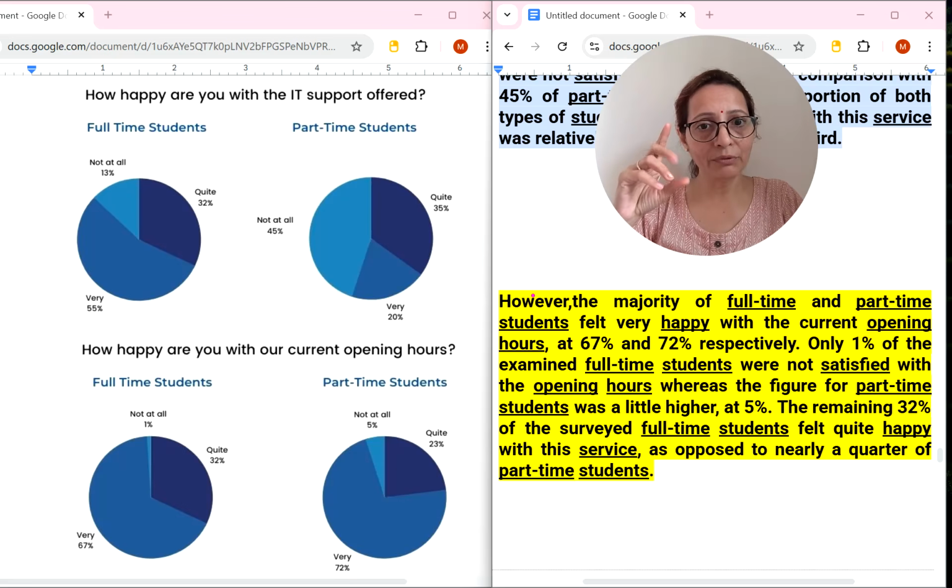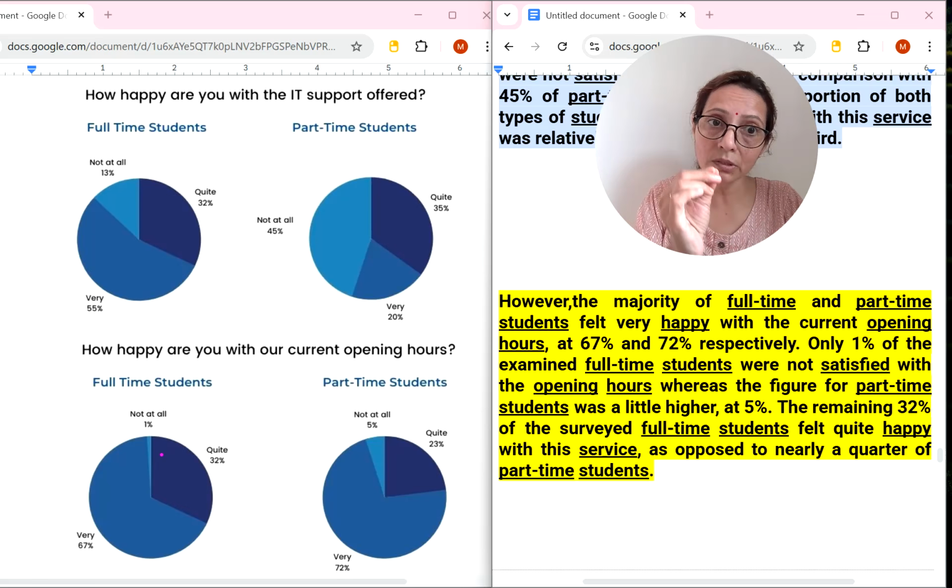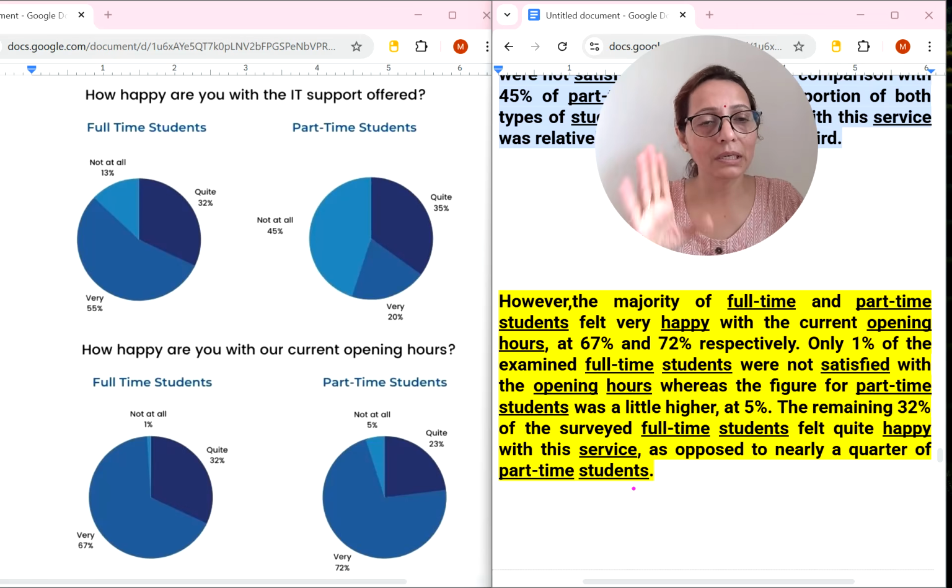So first we have talked about the highest percentage, and then we have talked about the lowest percentage. This is known as contrastive language. Now 32 and 23%, quite happy. The remaining 32% of the surveyed full-time students felt quite happy with these services, as opposed to nearly a quarter of part-time students. So this is the detailing paragraph.